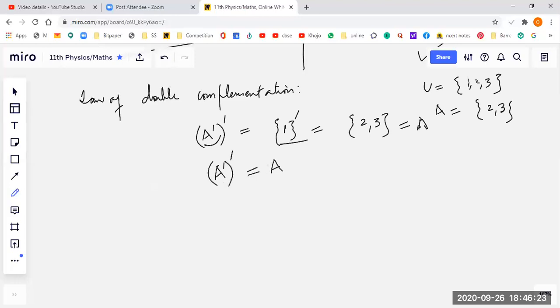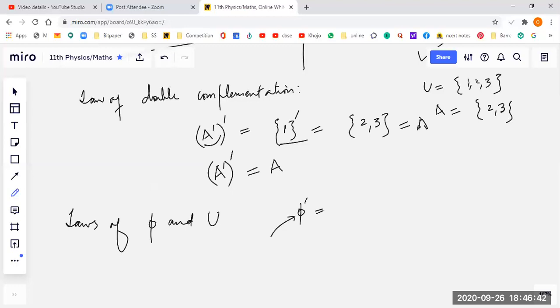Done. Then comes laws of empty set and universal set. Laws of null set and universal set. What is that? Complement of null set is equal to, what does it mean, Ishma?